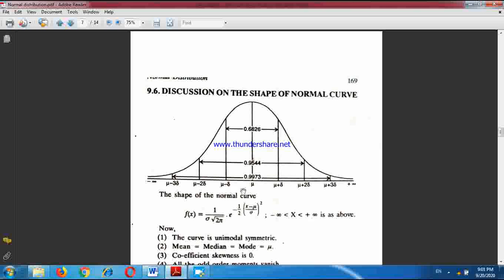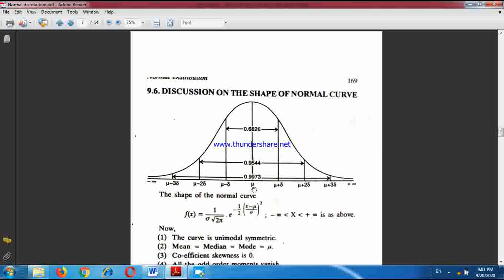Mean means the average of all these x values. It stands here. And what is median? Median means that value of x which divides the distribution into two equal parts. So this is the point at which we see the distribution is divided into two equal parts. And what is mode? Mode is the value of x which has the highest peak or highest frequency.